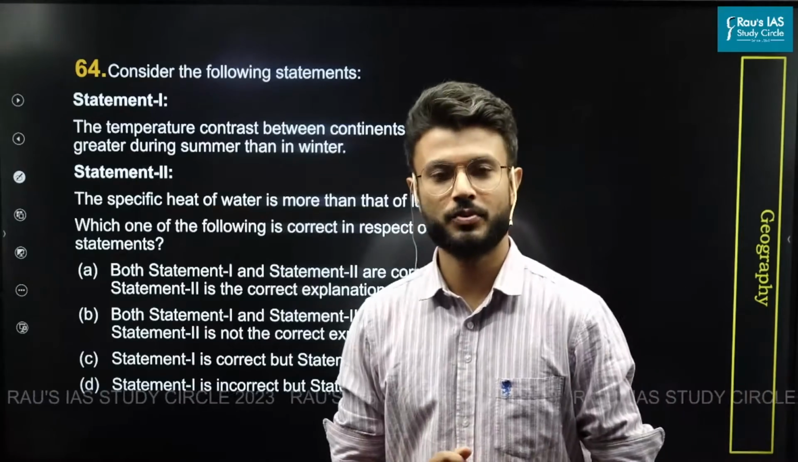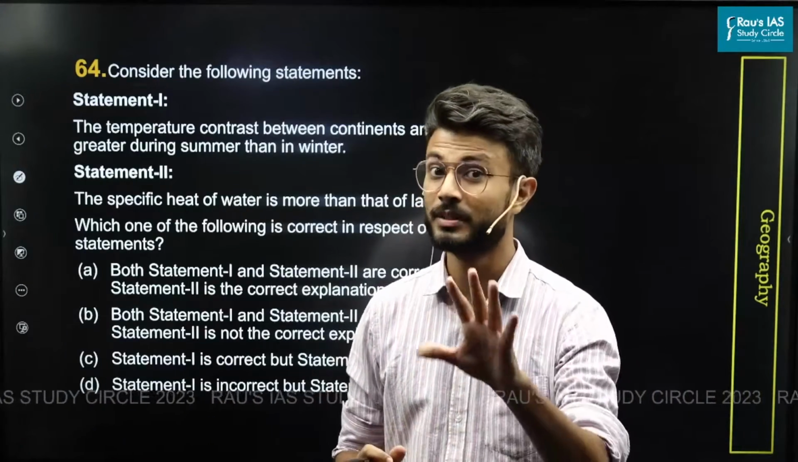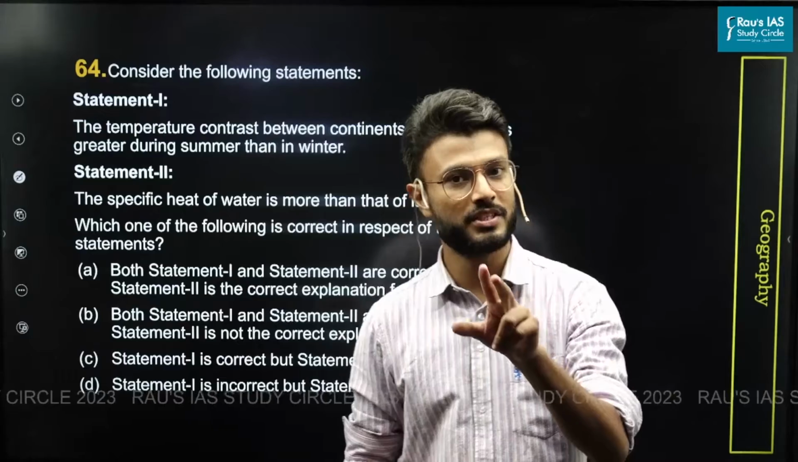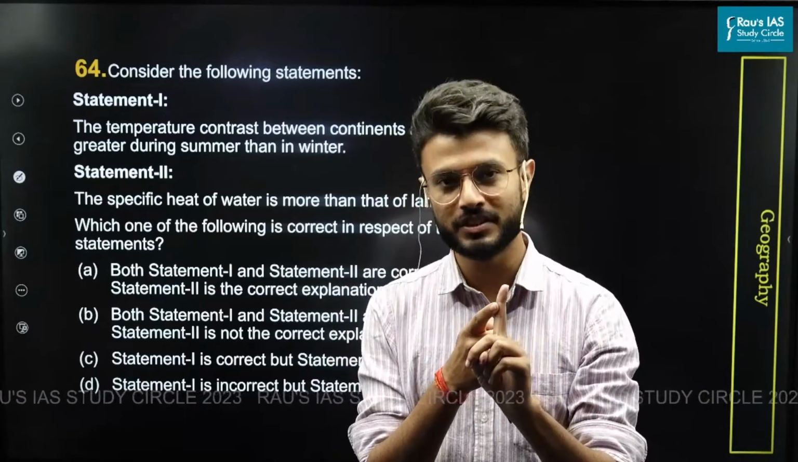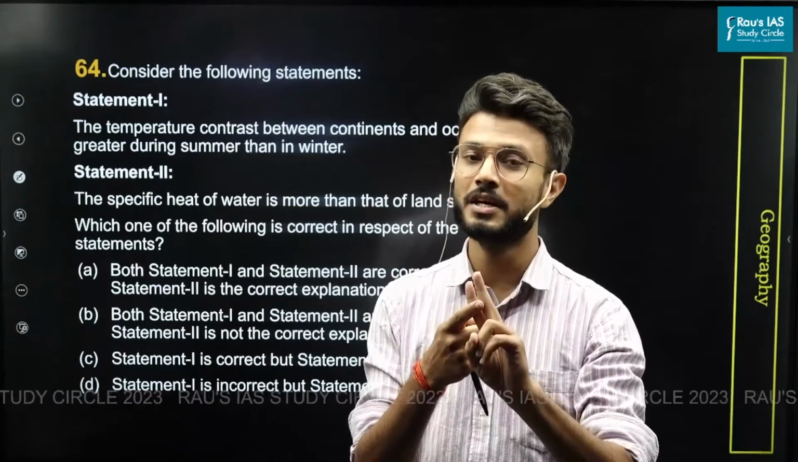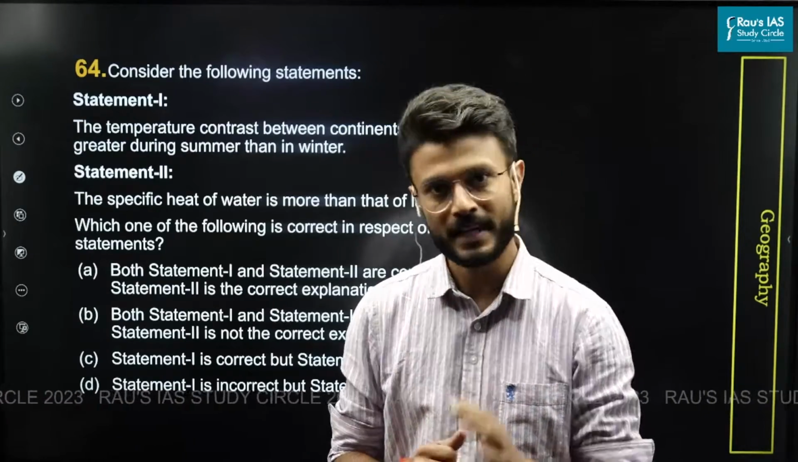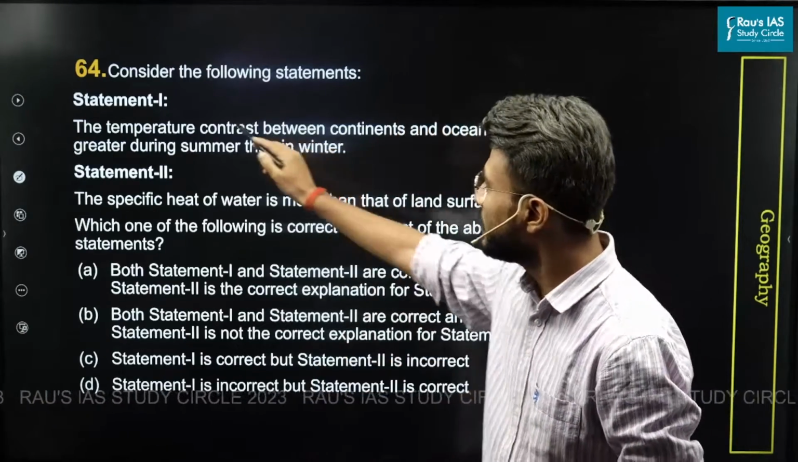So now let us discuss question number 64, a conceptual question. However, this question could have been solved by two ways. One, if you know the concept, then obviously you could have solved this question. Second is by general observation also. Let us see. The question had two statements.